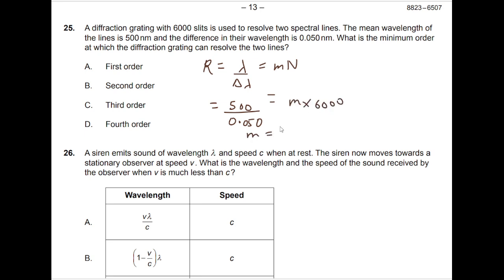Solving this equation, I get m is equal to 500 over 0.050 into 6000. Solving it, I get the value of m to be somewhere between 1 and 2, more than 1 and less than 2. Because the value of m is more than 1, it cannot be first order. Since it is less than 2, it can be second order. It can resolve the second order. So the correct option is B.